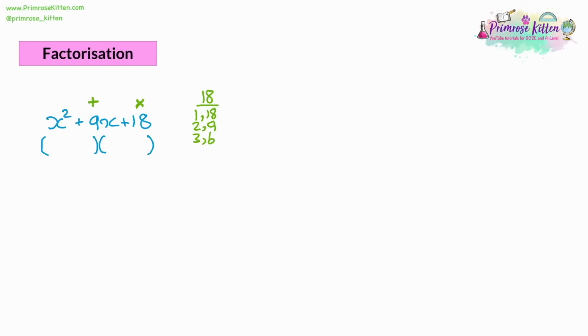So note how I did that. I divided it by 1, wrote down the answer. Divided by 2, wrote down the answer. Divided by 3, wrote out the answer. Tried 4 and 5, they didn't work. And then when I repeated myself with 6, I knew that the list was complete.